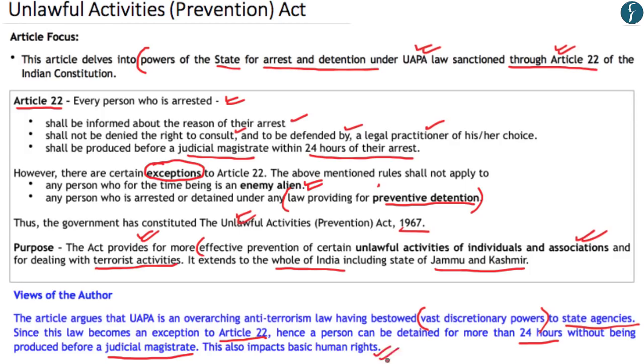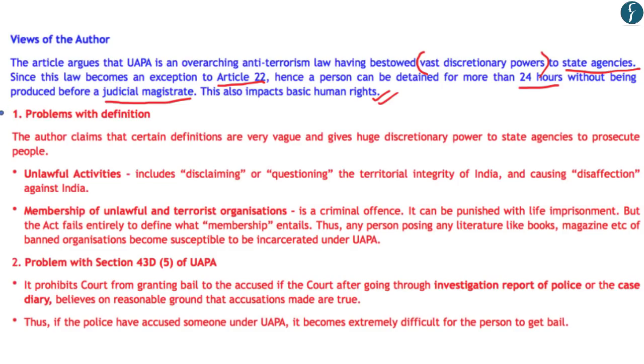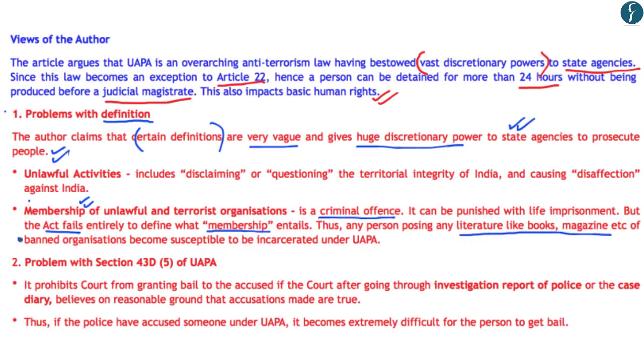According to the author, this provision impacts basic human rights. Wherein the author has highlighted two problems with the Unlawful Activities Prevention Act. The first problem is with the definitions that have been provided under this act. According to the author, certain definitions that have been provided under this act are very vague, and this gives the state agencies a huge discretionary power to prosecute people. Under this law, membership of an unlawful and terrorist organization is a criminal offense. And according to the author, the act fails to entirely define what membership means, and therefore people have been arrested for possessing literature like books, magazines, and other things that are associated with banned organizations.